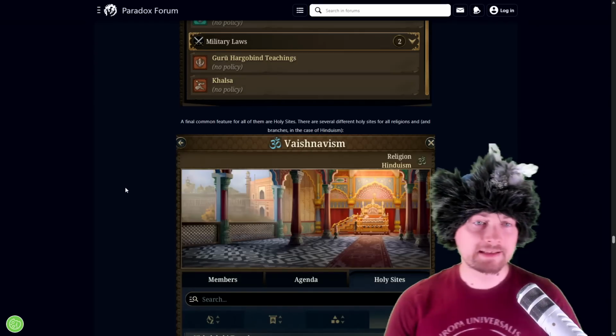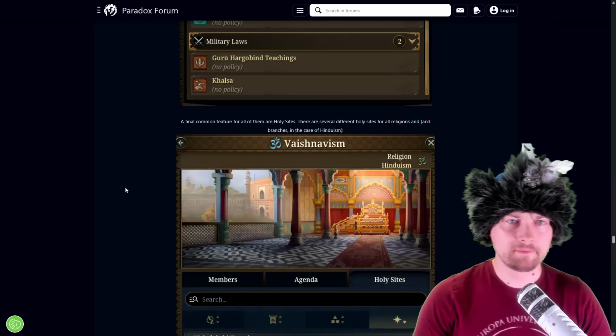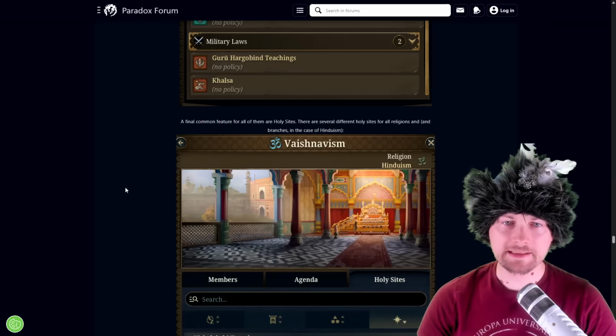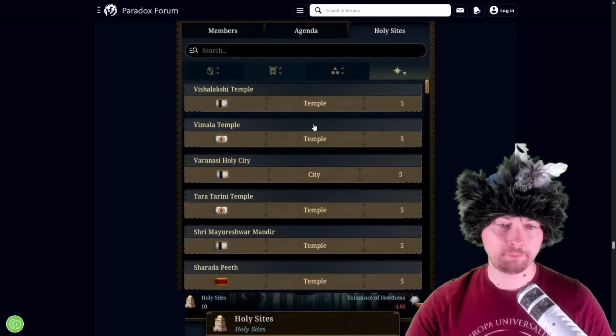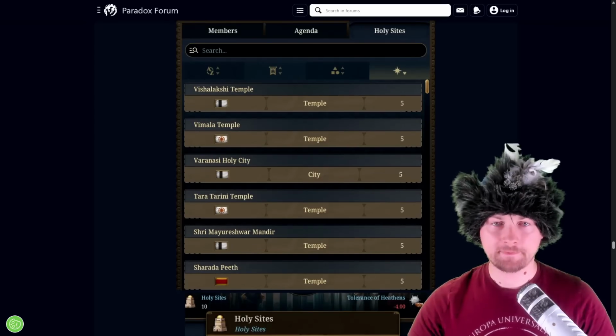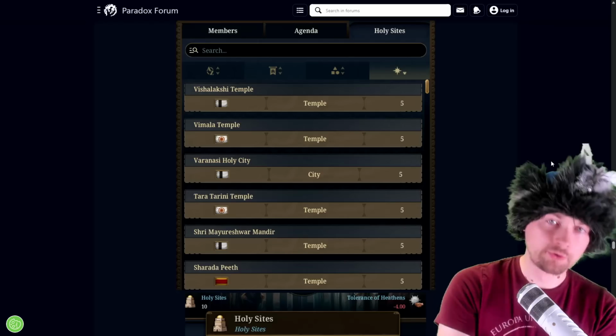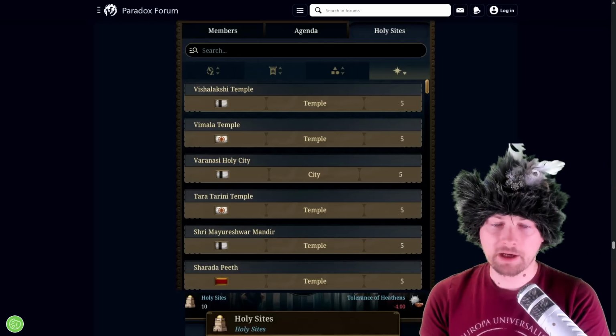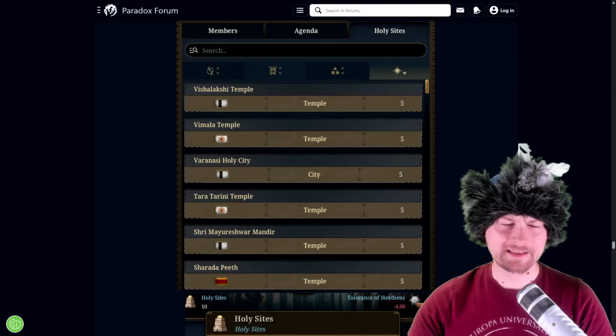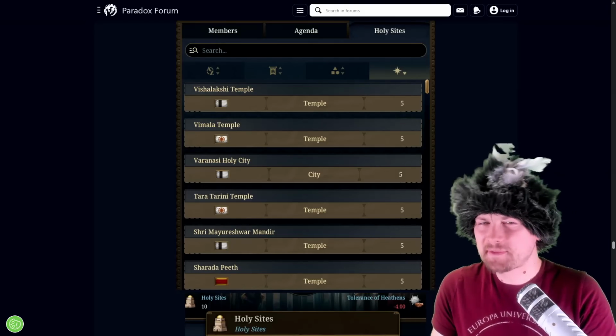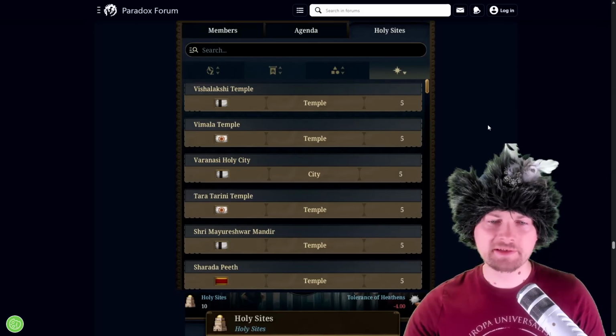Something that I didn't mention, and is a common feature for all of them, and that is also, for example, for the Catholics, are the holy sites. There are just plenty of them. And besides, for some aspects of this religion, the holy sites allowing you to use specific gurus, and the holy sites themselves are also giving bonuses. Kinda if there were monuments from EU4, but I don't think you improve these holy sites.